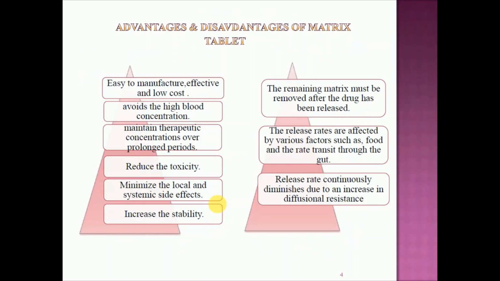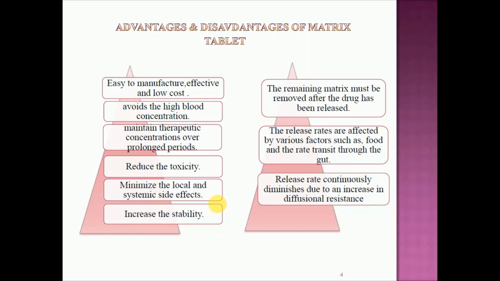Now, what are the advantages of the matrix tablet over the conventional dosage form, and also over other modified release dosage forms? As for manufacturing, it is effective and low cost. It is an easy task to prepare a tablet compared to other modified release dosage forms, for example pellets, liposomes, and microspheres.